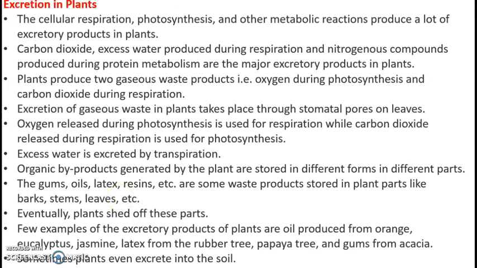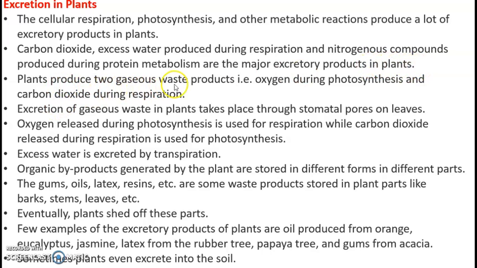Excretion in plants. Cellular respiration, photosynthesis and other metabolic reactions produce a lot of excretory products in plants. Carbon dioxide, excess water produced during respiration and nitrogenous compounds produced during protein metabolism are the major excretory products in plants.